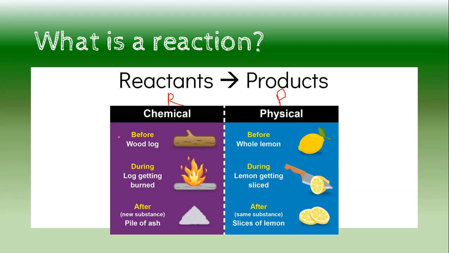If you look here at chemical, notice that my reactant is a log of wood. As it goes through the reaction of being burned, at the very end, the product, we end with a new substance, a pile of ash. When I compare that to my physical change, or my physical reaction, quotation marks, pun intended, notice here I have my lemon to start, which is my reactant. I am cutting it with a knife. I still have my lemon at the end, so my reactant is equal to my product. Whereas in my chemical reaction, my reactant does not equal my product.